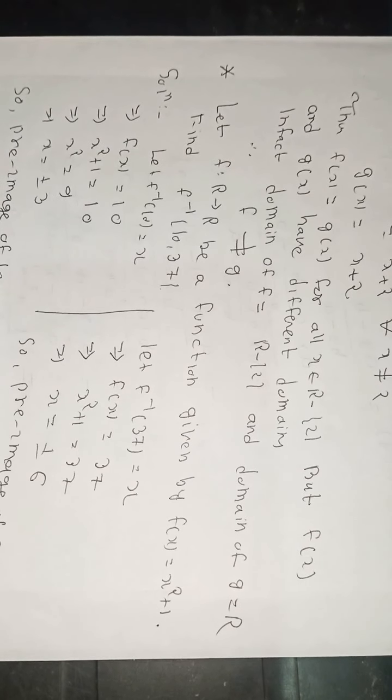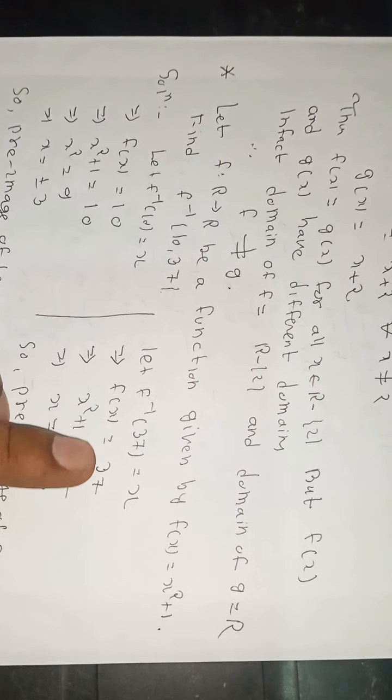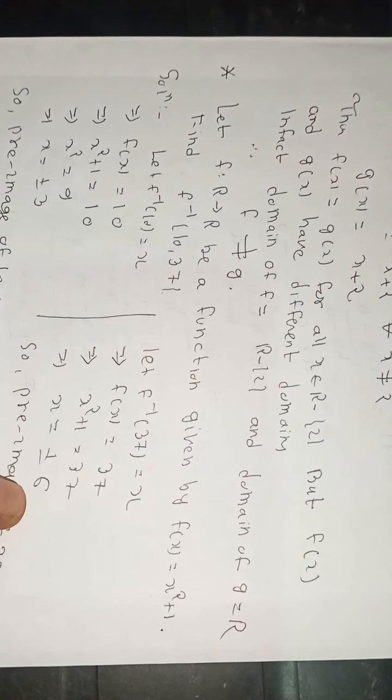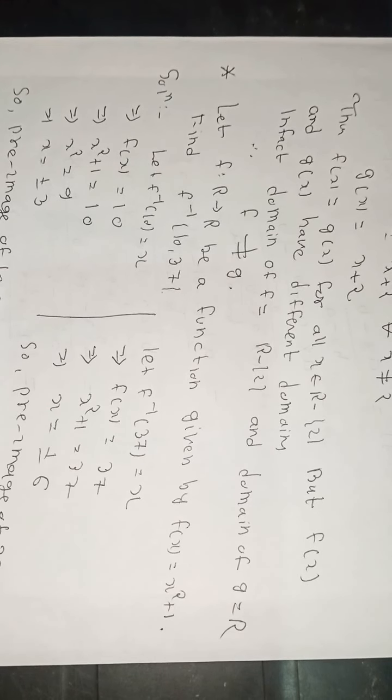So the pre-images of 10 are −3 and 3. Similarly, f⁻¹(37) = x, then f(x) = 37, x² + 1 = 37, then x = ±6. So the pre-images of 37 are ±6. Therefore, f⁻¹{10, 37} = {3, −3, 6, −6}.